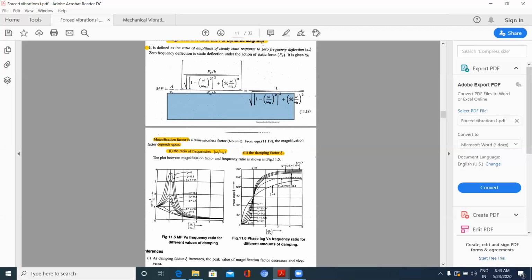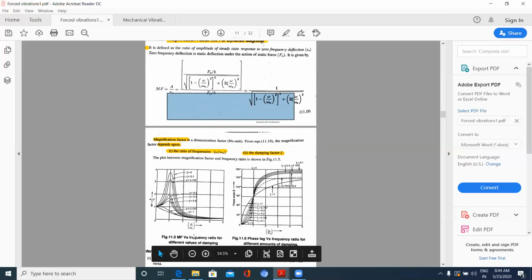Now initially due to resonance it is magnified maximum, after which, after 1, I'll be getting lesser amplitudes. So they will be coming down.